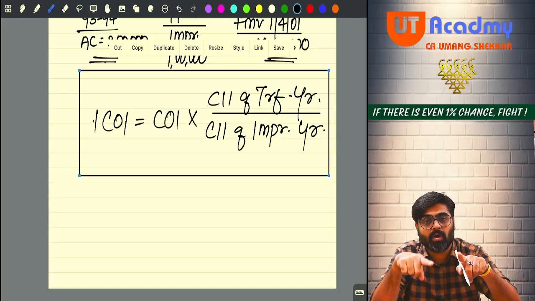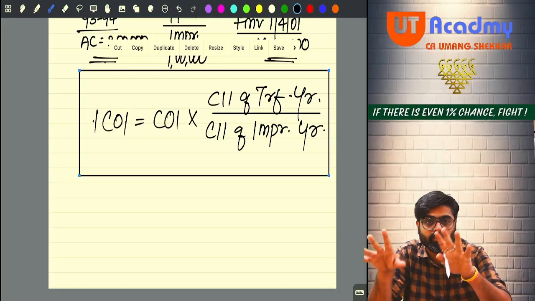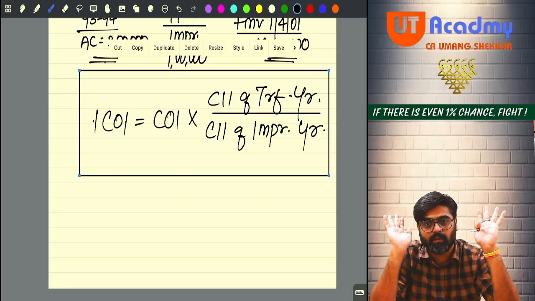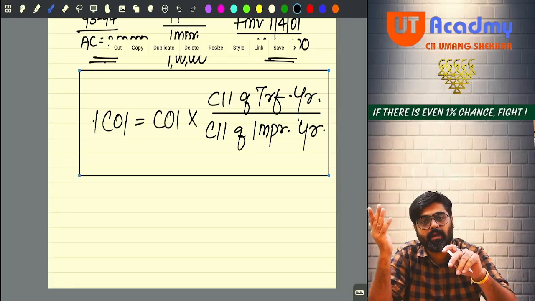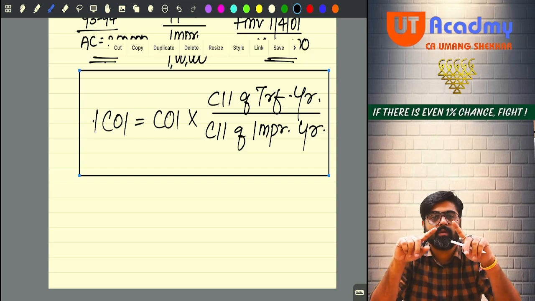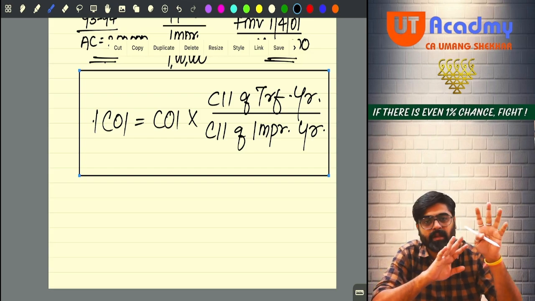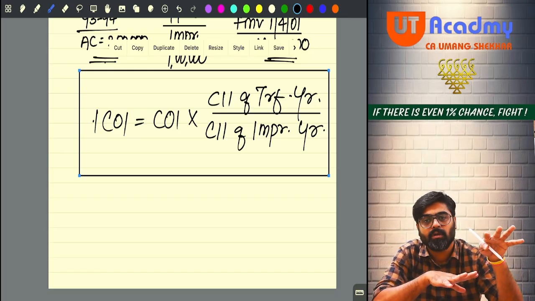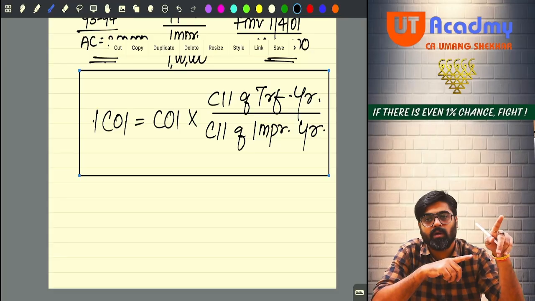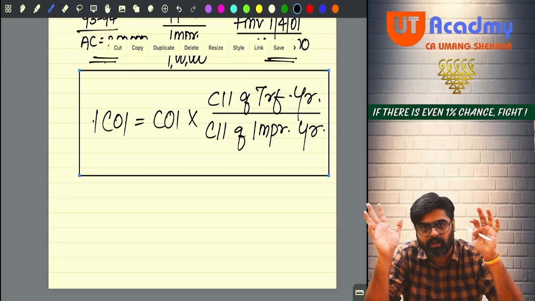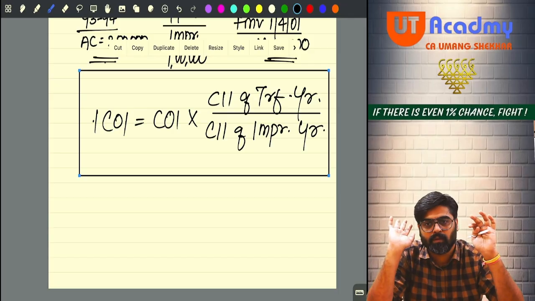be incurred on or after 1st April 2001. Only then they will be treated as cost of improvement. Any cost of improvement incurred prior to 1st April 2001 will be ignored. Why ignored? Because the option to take fair market value is given. That fair market value which you are going to take as a cost under 55(2)(b), that fair market value will take care of this cost of improvement also. So forget about that cost of improvement.